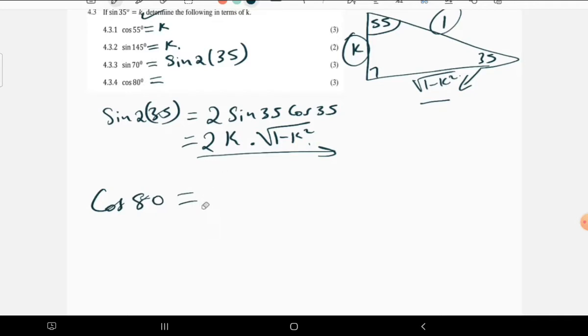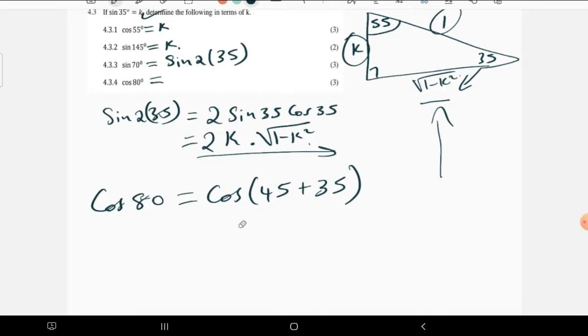45 is a special angle. What is 45 plus 35? It is 80. So that plus 35 gives us 80, because 4 plus 3 is 7, and 5 plus 5 is 10. So yeah, we have 80. At least this one we can deal with because it's a special angle, and this one we can deal with because it is in our diagram.